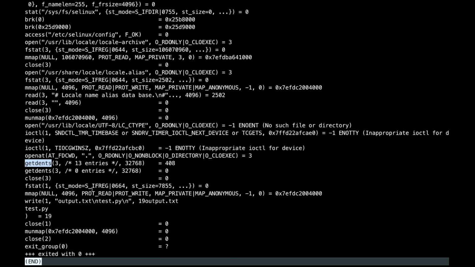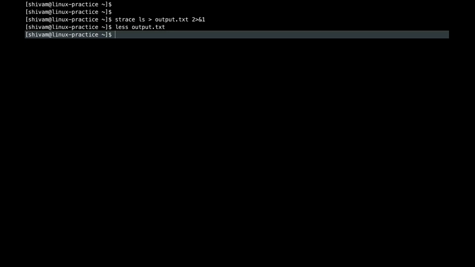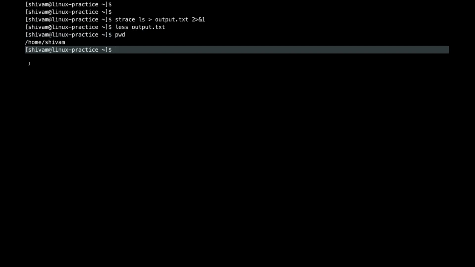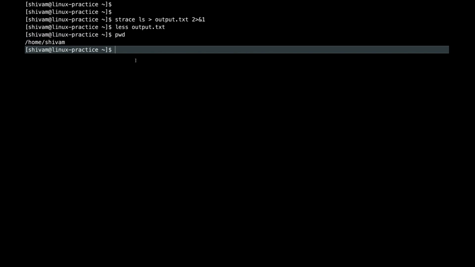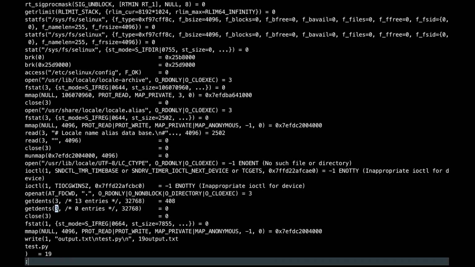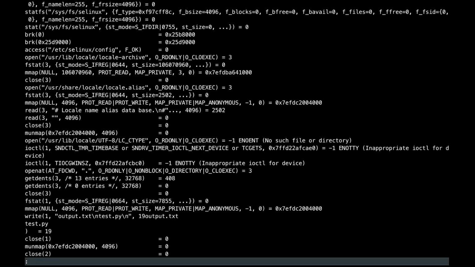So for example, if I run pwd, my path here is /home/shivam, right? So whatever files and directories are present in this directory will be listed with the help of the ls command. Also you can see that the file descriptor of the current working directory is passed here, that is 3. And this will then give whatever files and directories are present in it to the shell program, and then the shell program will show you that.